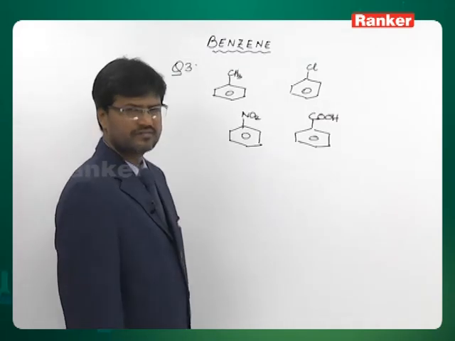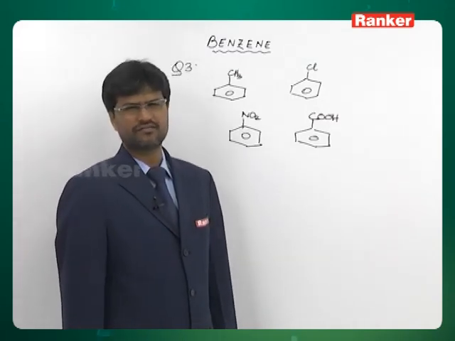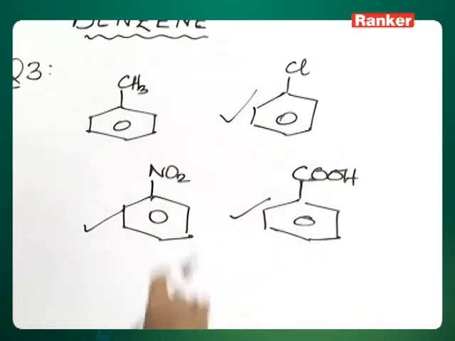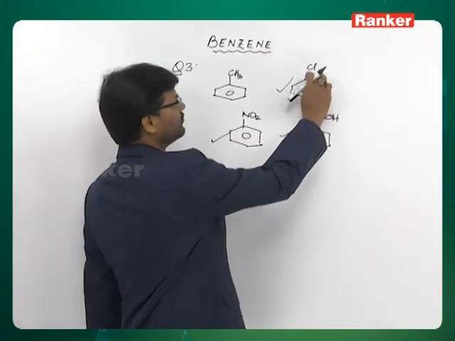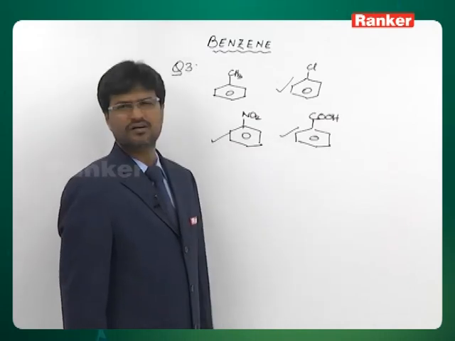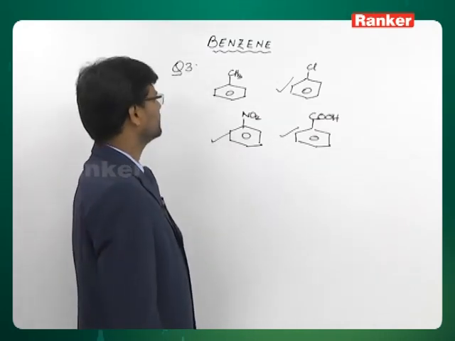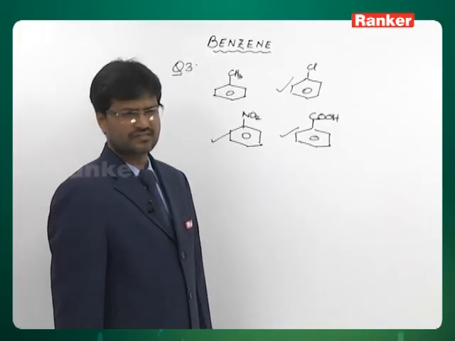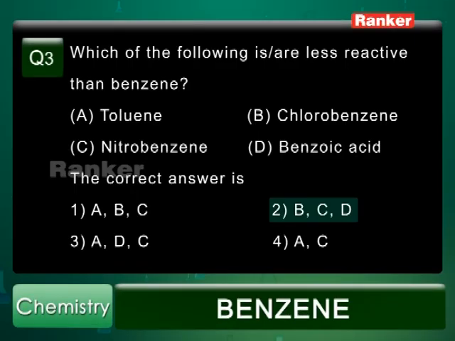See, benzene substituted with electron withdrawing groups will be less reactive than benzene. So this is electron withdrawing, this is electron withdrawing, this is also electron withdrawing group. Here minus I effect dominates over its plus M effect. Here this is both minus I and these two are minus I and minus M groups, so they are withdrawing groups. Whereas this will activate benzene through hyperconjugation. So the correct answer should be B, C, D, and second option is the answer, B, C, D. Chlorobenzene, nitrobenzene and benzoic acid are less reactive than benzene towards electrophilic substitution because they are electron withdrawing groups.